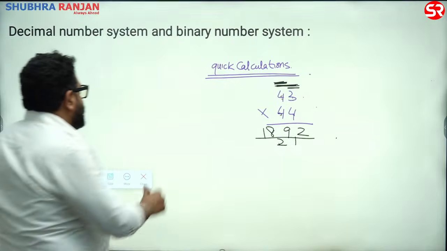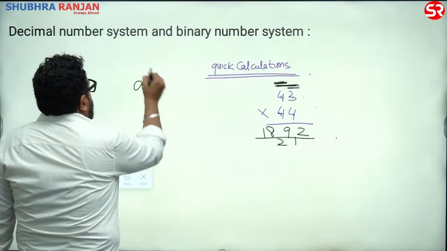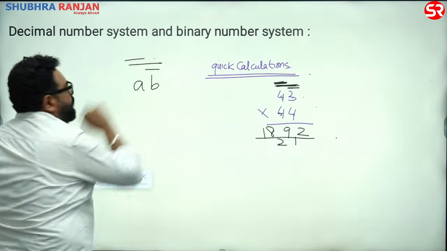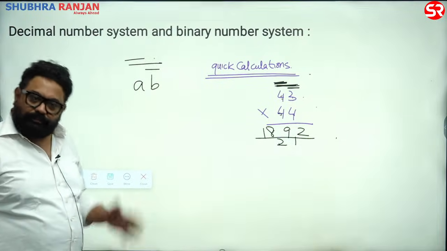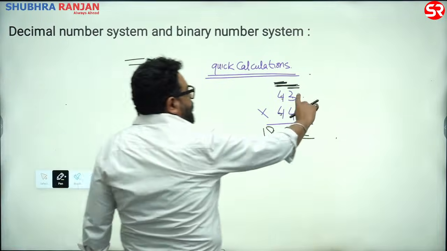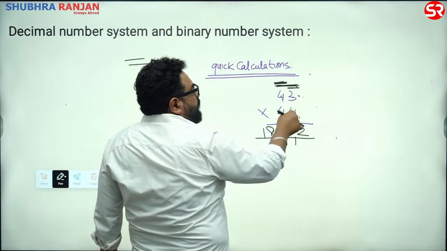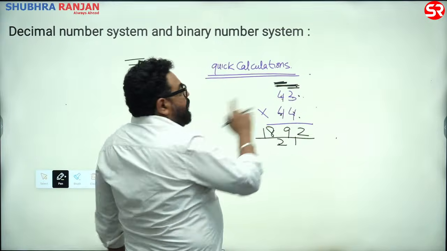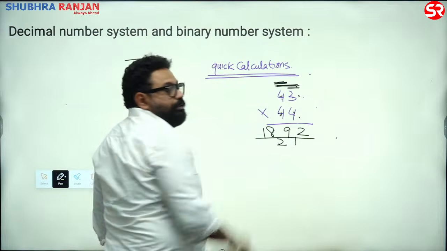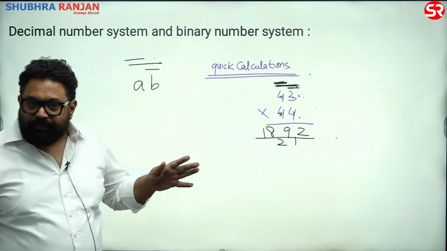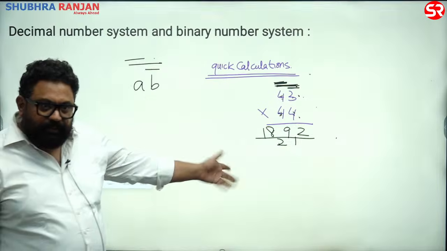It's like this. If you say AB, bar on this, bar on this, bar on this. Bar on the right hand side is multiplication of these two. Bar on 2 digits is cross multiply, add. Bar on the left is multiplication of these 2 digits. Get your answer. Shall we do one more? Let's do it one more time.